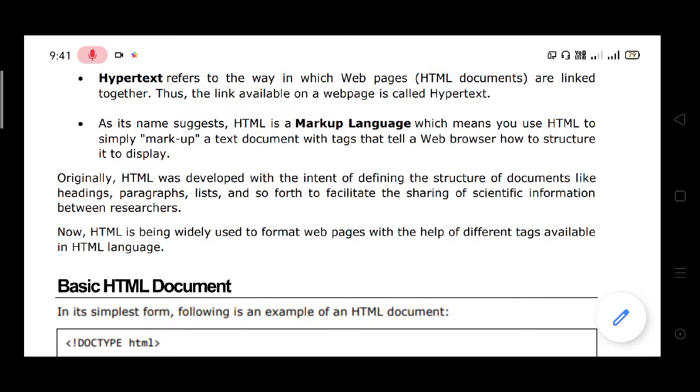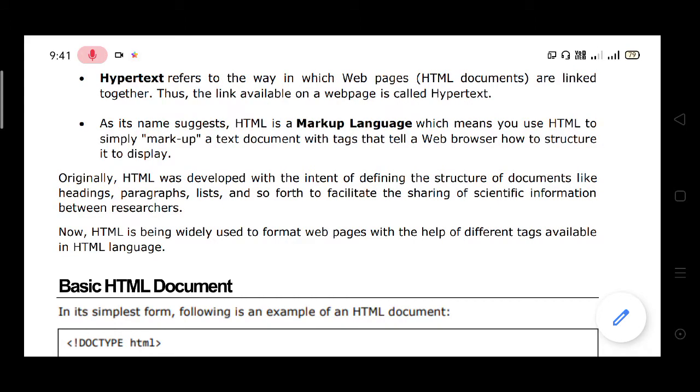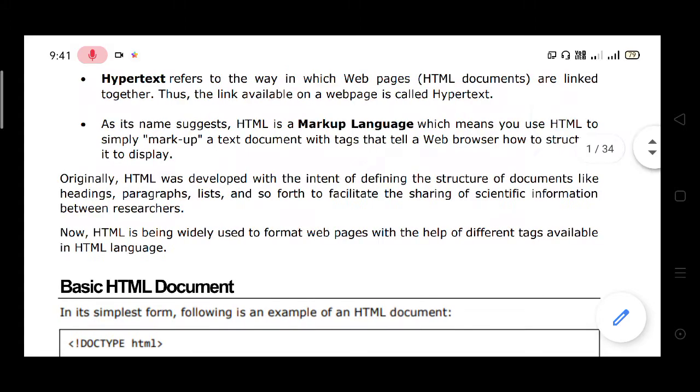Originally, HTML was developed for the internet to define the structure of a document, like headings, paragraphs, lists, and so on. So what are headings and paragraphs?